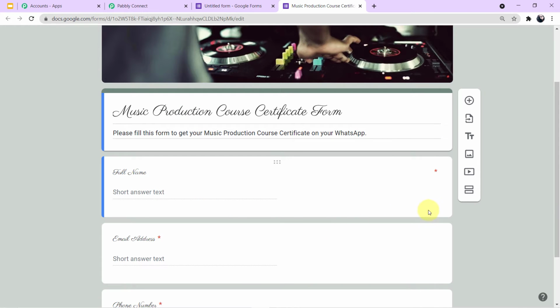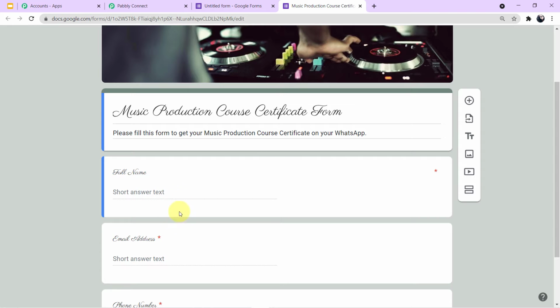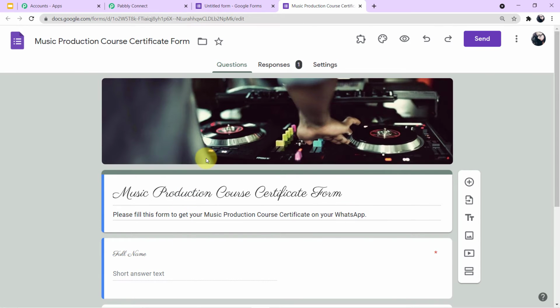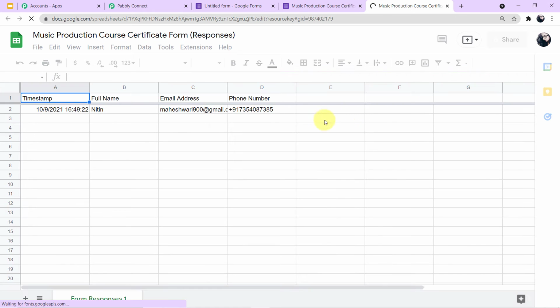This is my form. Now with this form, a Google Sheet is automatically integrated. As soon as the students fill up this form, the responses will automatically be captured on that particular Google Sheet. So how you can reach that Google Sheet, let me tell you. If you can see here, it is written responses. Click here, and at the right corner you can see a green icon of Google Sheets. So click this and the Google Sheet will open automatically.